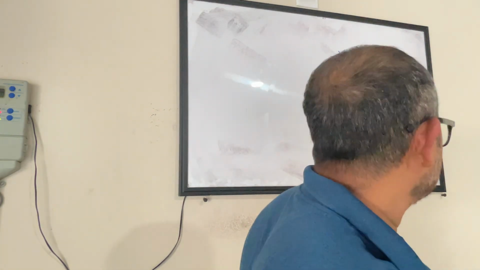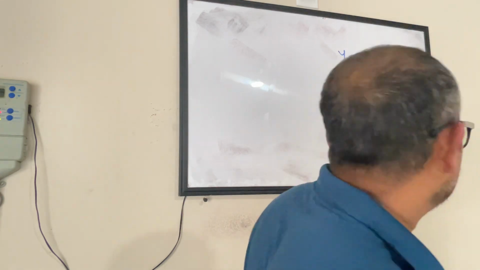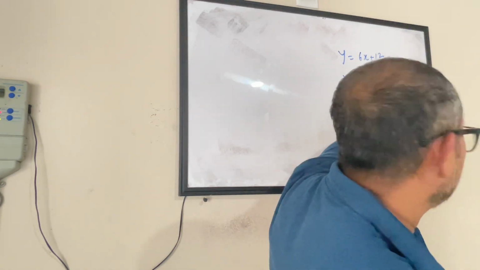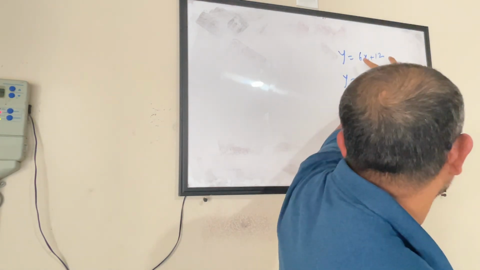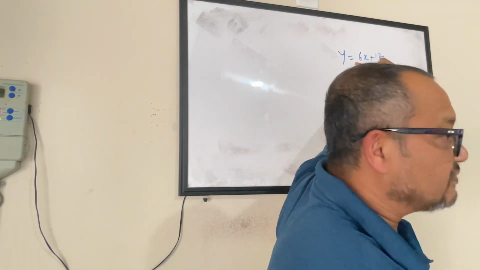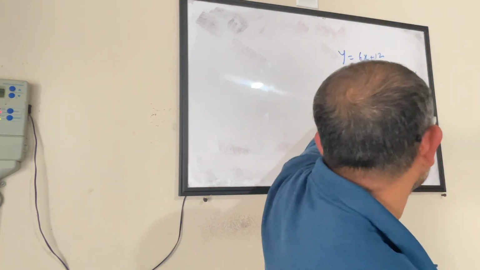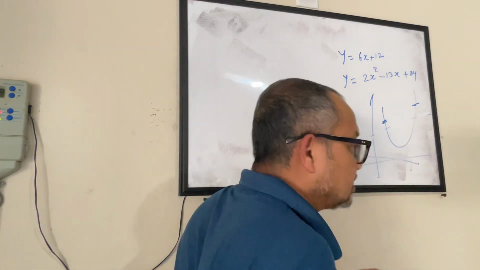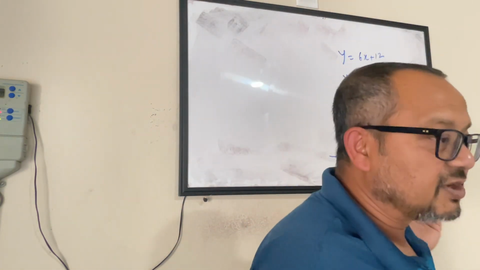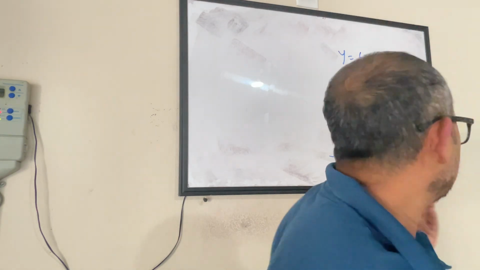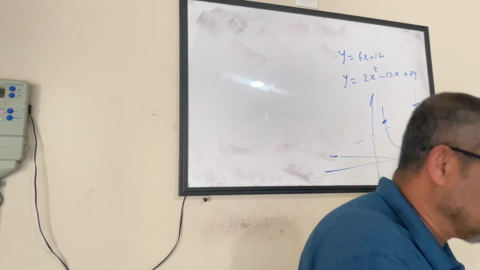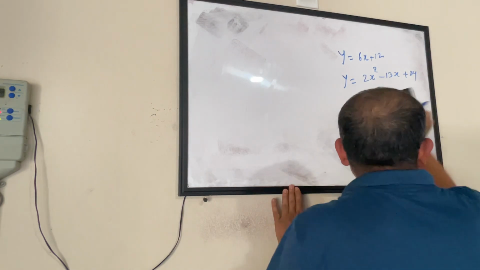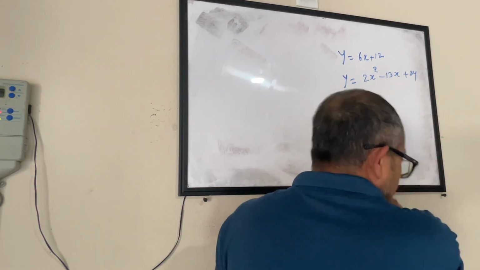So that is one approach. The second approach is you make a table of x and y values for this equation and a table for this one, plot those in a coordinate plane, and see if they are meeting anywhere. I will just spend maybe 2-3 minutes to quickly solve this equation.